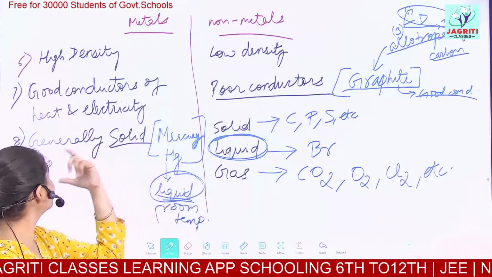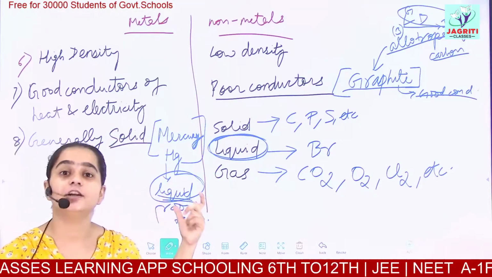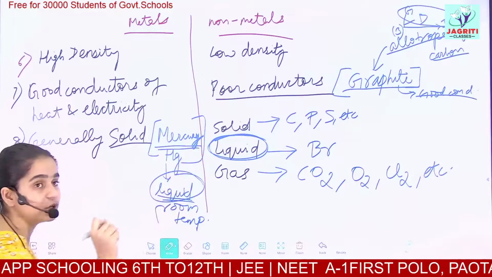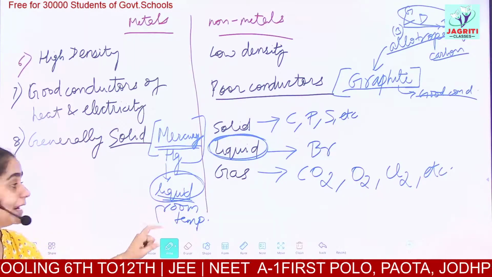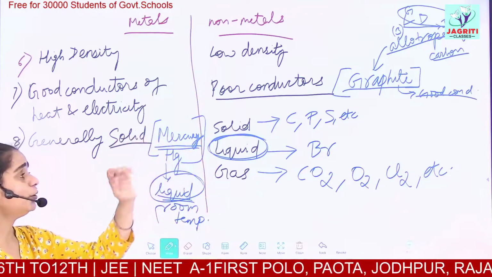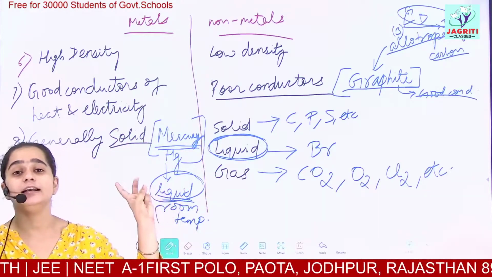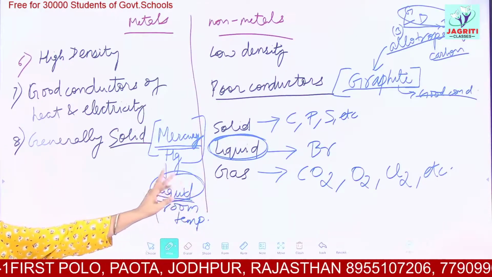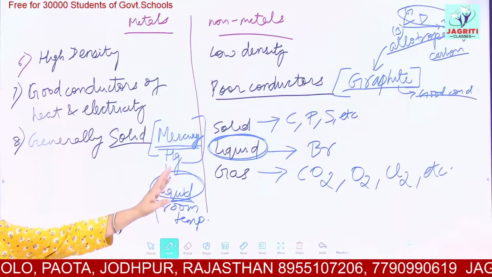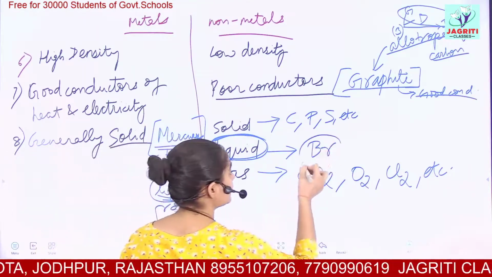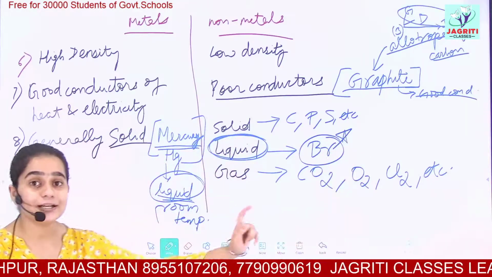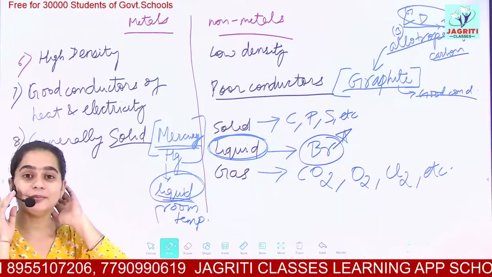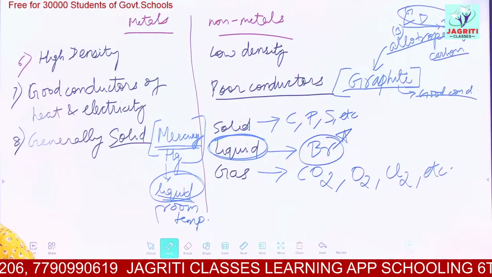So you can see that metals are only present in solid state. They do not generally exhibit liquid and gaseous states. Only one metal is there, which is mercury. This mercury is present in liquid state at room temperature. But in non-metals, we have 3 kinds of states, that is solid, liquid and gas. For gases, you can see chlorine, oxygen, everything exists in the form of gaseous state. Then in the liquid, an important example is bromine. Bromine is a non-metal which is liquid. And for solid, you can have many non-metals, that is carbon, phosphorus and sulfur.